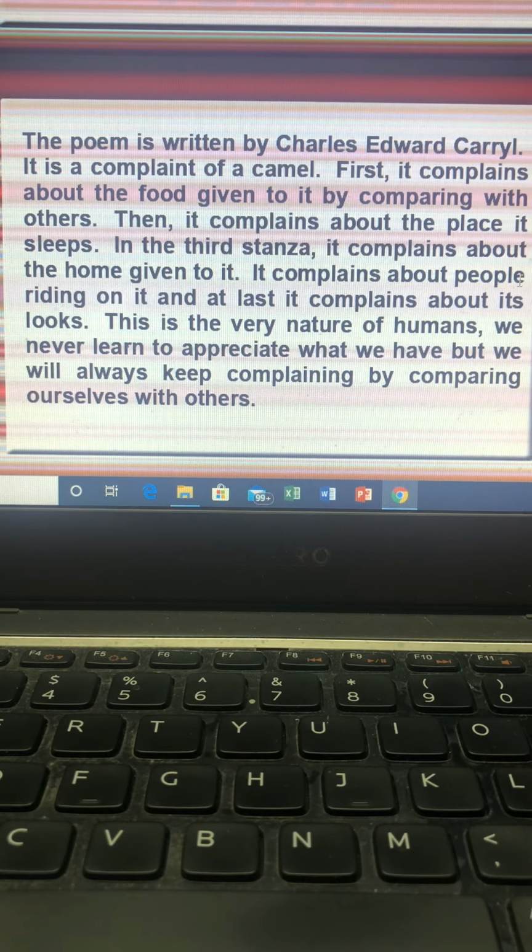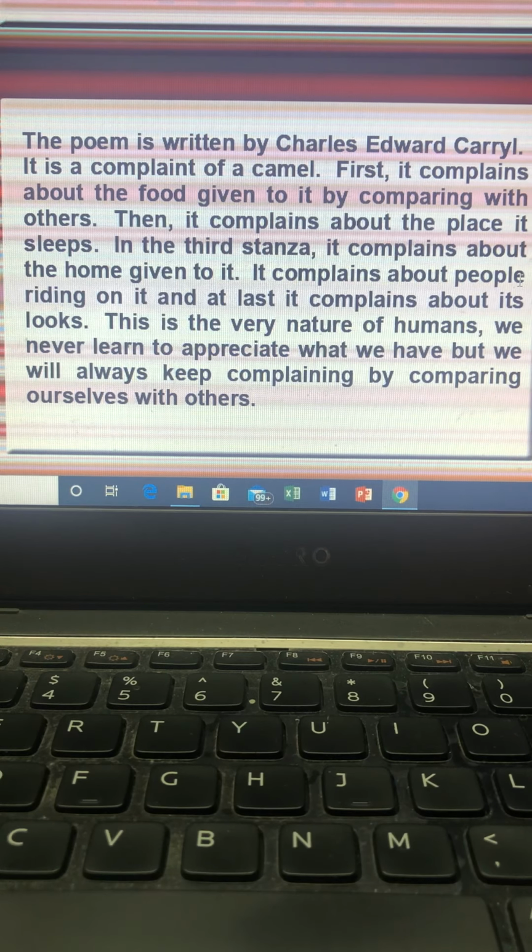Then it complains about the place where it sleeps. Then again it complains about the home which is given to it in comparison to the others. And it also complains about its looks. That means he is also complaining to God because he says that he is not at all happy with his looks.